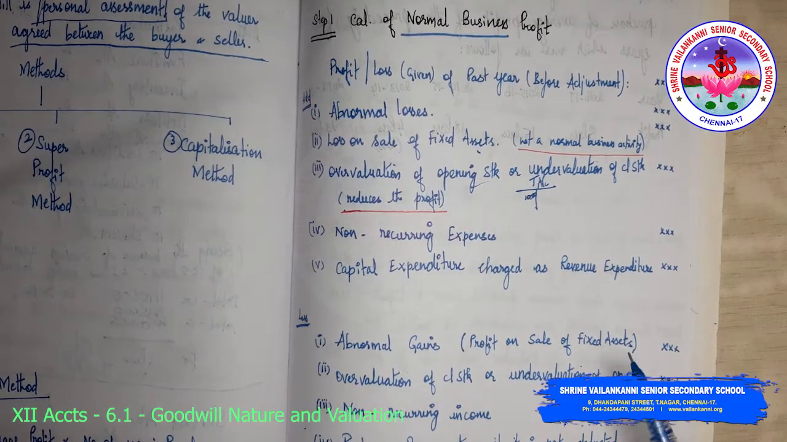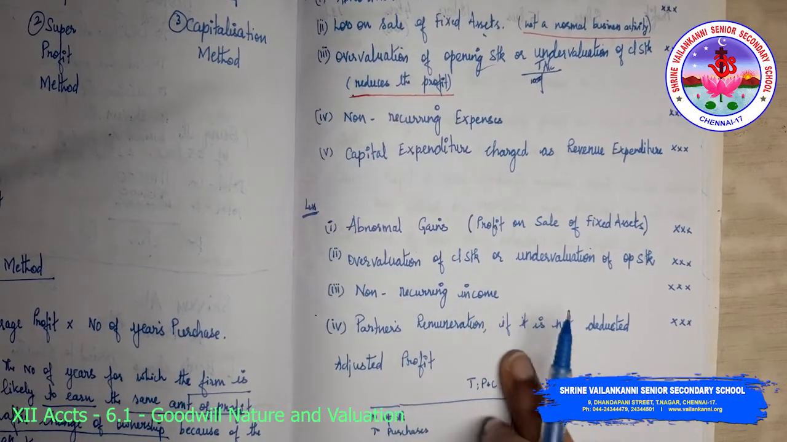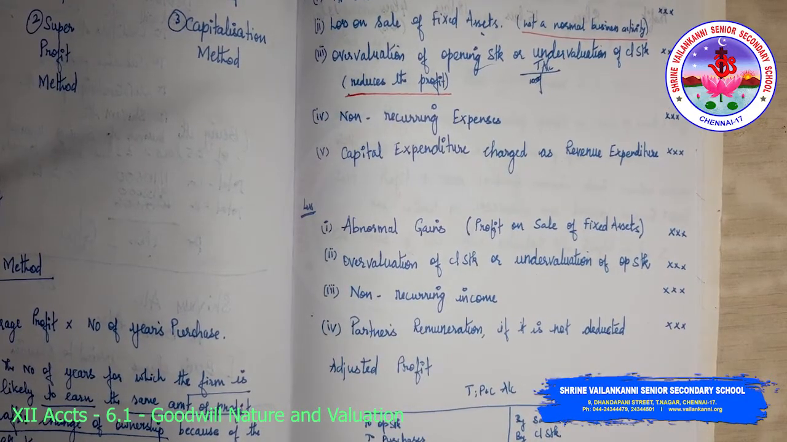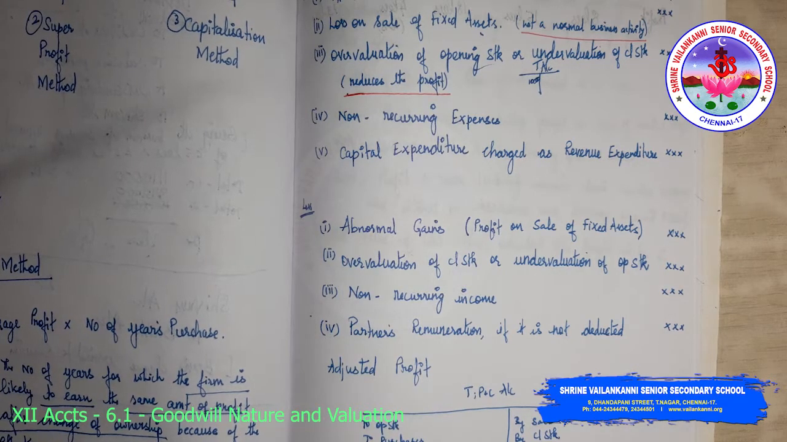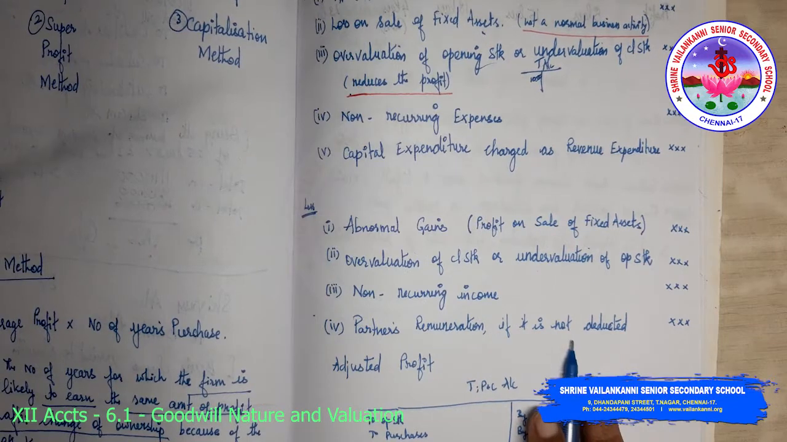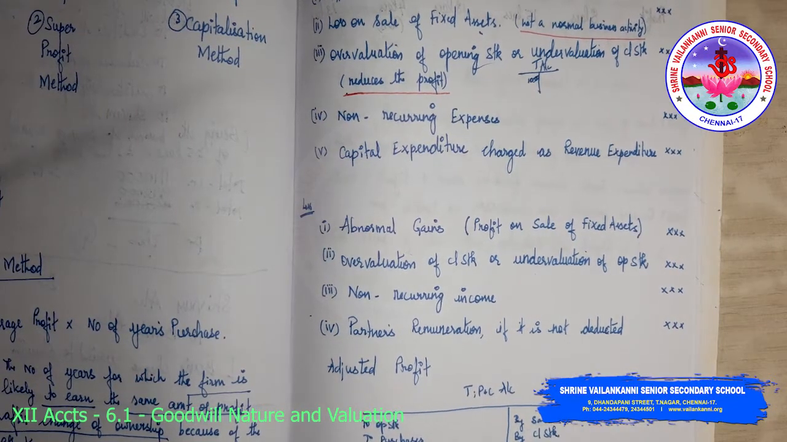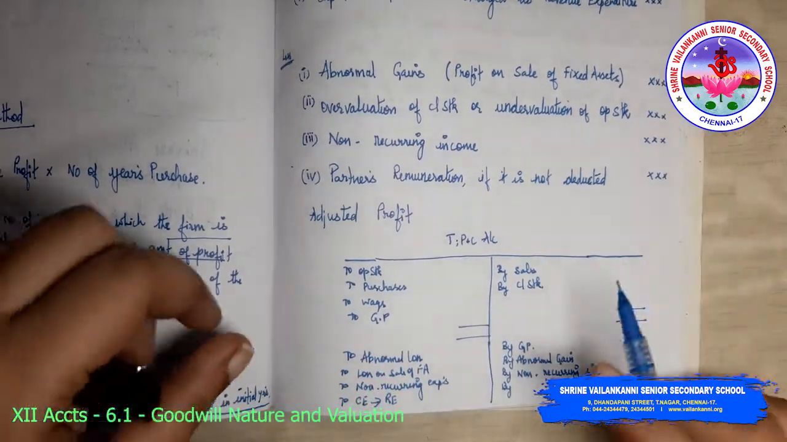The reverse effect applies. Then non-recurring income. Then partners' remuneration, if it is not deducted. Partners' remuneration has to be deducted in the P&L appropriation account, so whenever there is a partner's remuneration that has not been deducted, it has to be deducted. Look into this; this is just to make you understand.